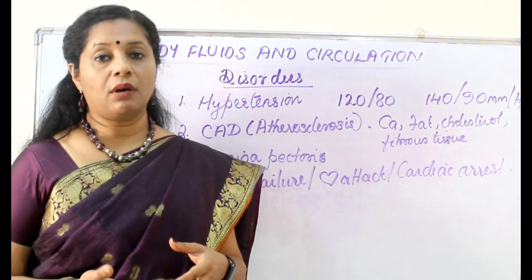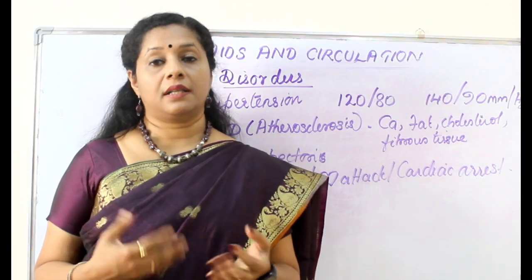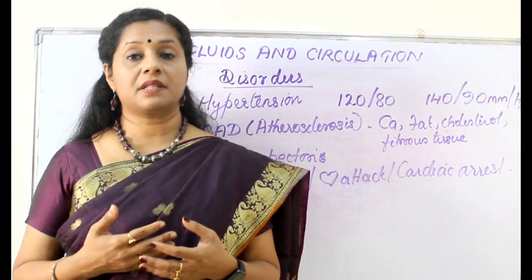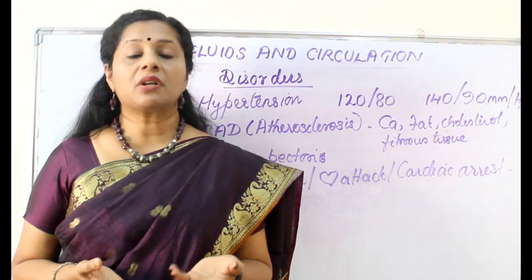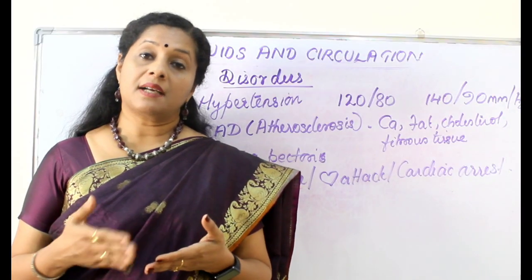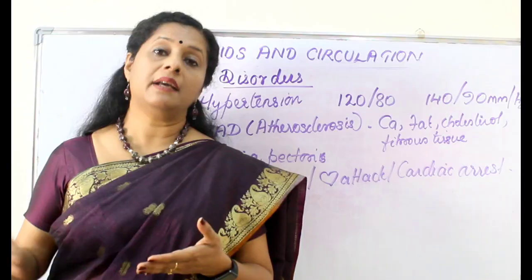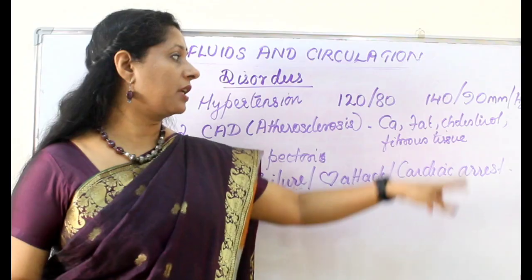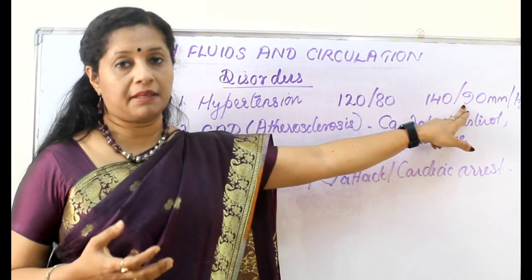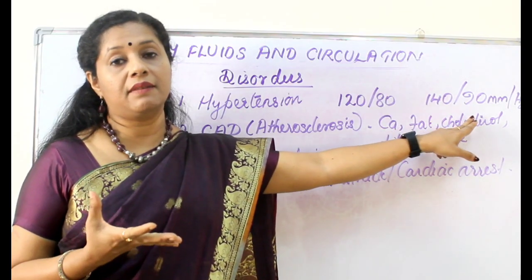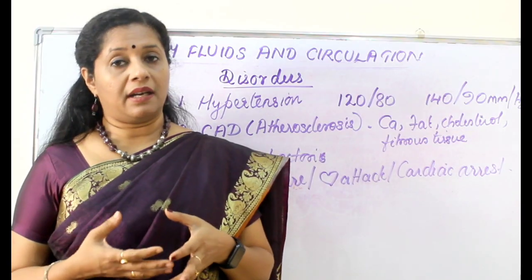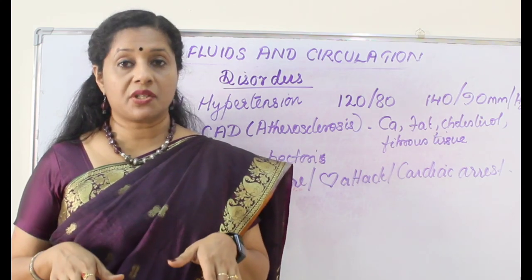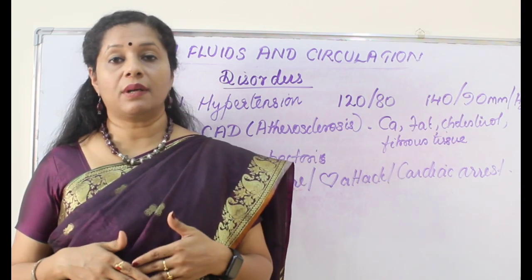But sometimes it may go up. For example, if I am under stress, then it may be high, or I am running up stairs, or after running a lot of distance, all of a sudden if you take my BP, naturally it will be high. But if it is consistently high, if I check frequently, every time when I check it is high, then only I call it as high blood pressure or hypertension. That value is from 140 by 90. That means the systole will become 140 and diastole will become 90. So this is high. So you have to maintain through our lifestyle modification, dietary changes and keeping our stress level low. All this will help us to reduce our blood pressure.